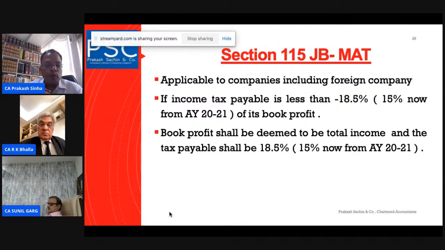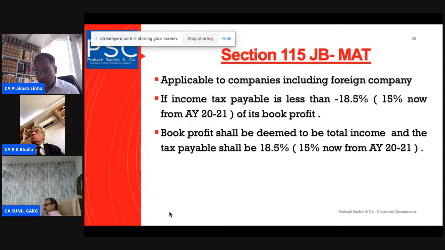It says any income, whatever the source is immaterial, which is received or deemed to be received in India, or accrued or deemed to accrue in India, is included, and income which accrues or is deemed to accrue outside India is also included.